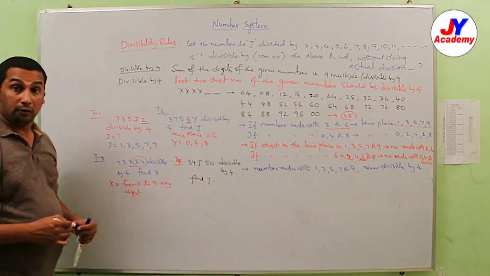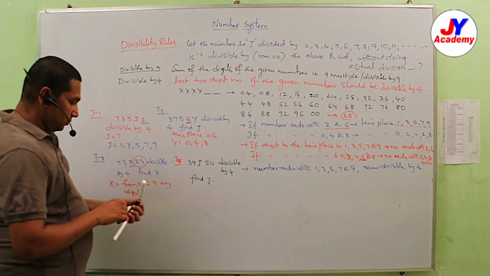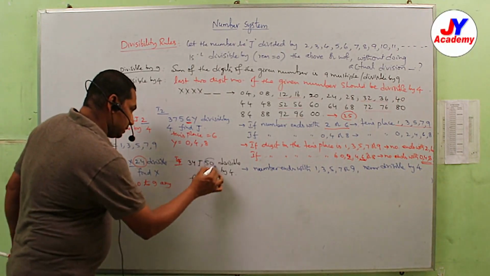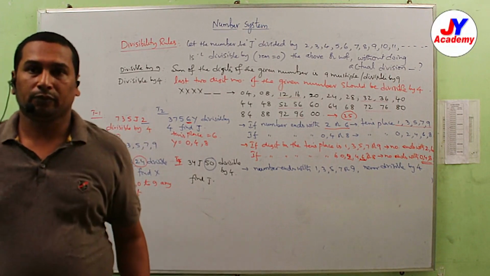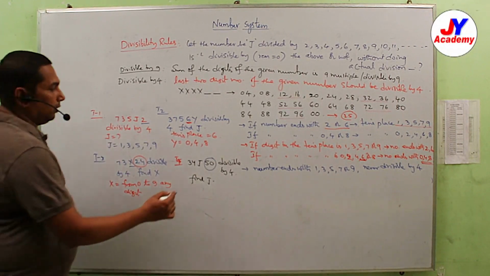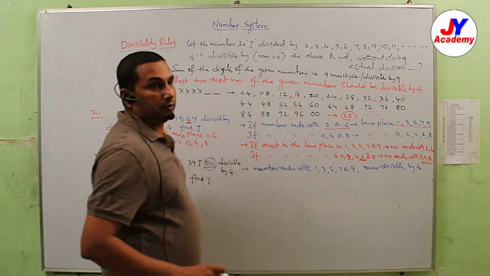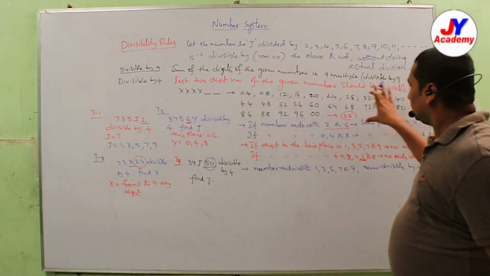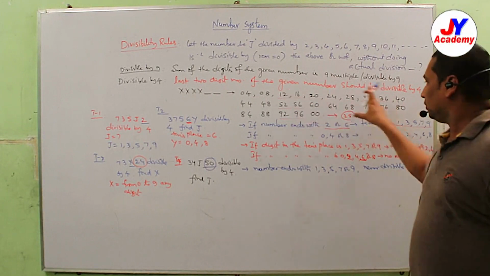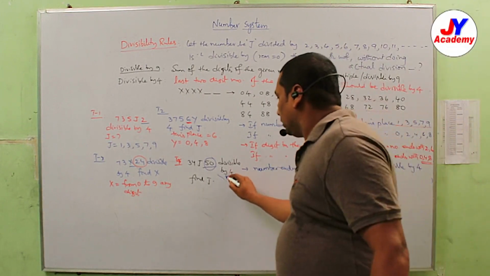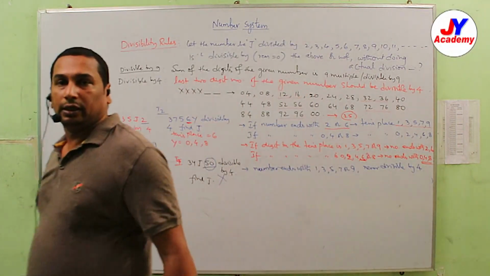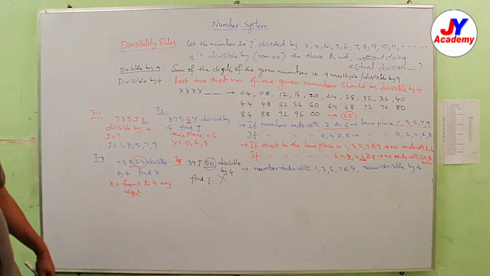Is it possible? Simply consider 50. Is it a multiple of 4 or not? Verify from these 25 values. There is no 50.